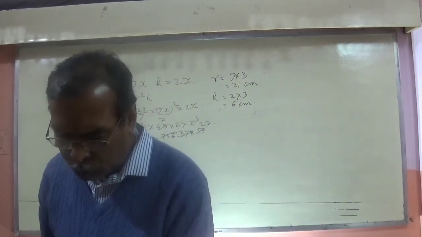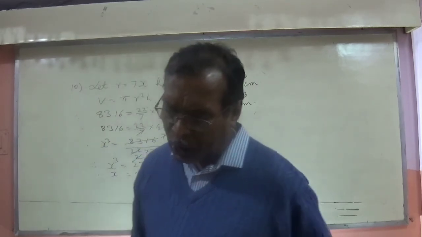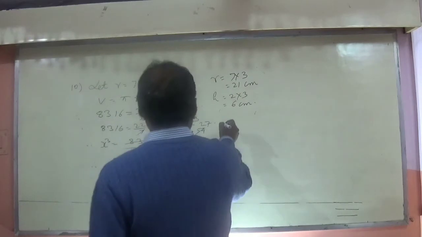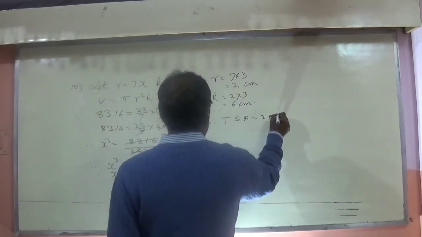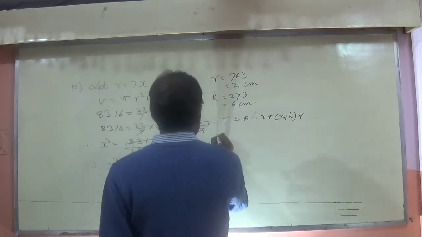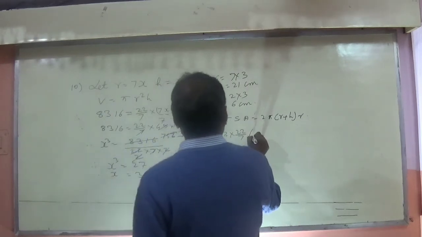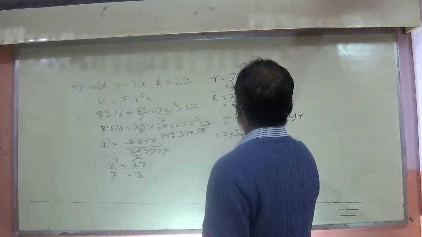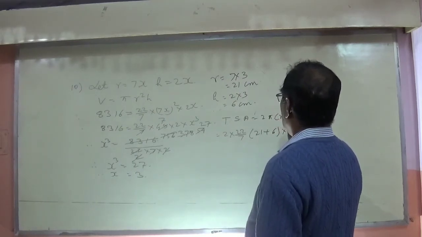They are not asking you to find the value of r or h, they are asking you to find the total surface area. So total surface area is equal to 2 pi r (h + r), which is equal to 2 into 22 by 7 into (21 + 6) into 21.